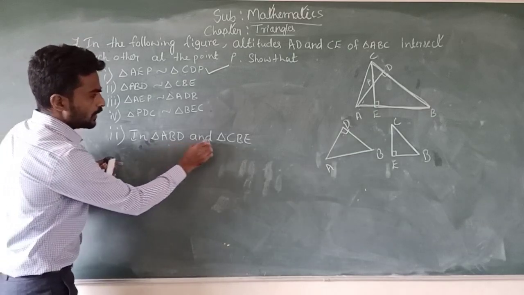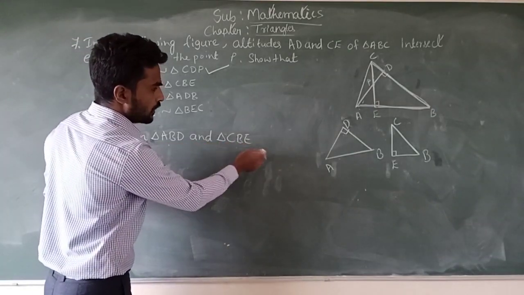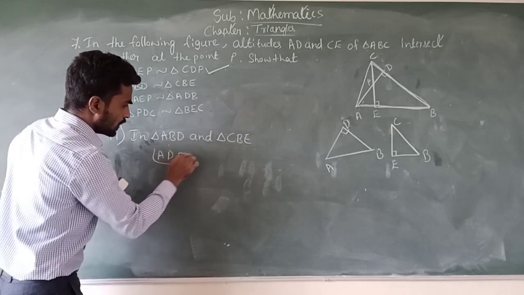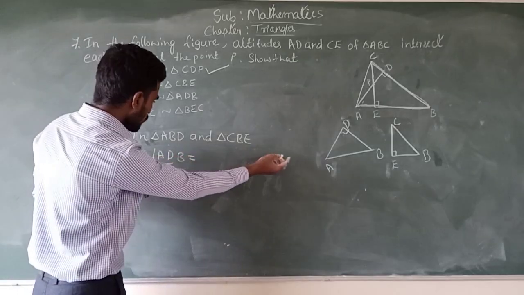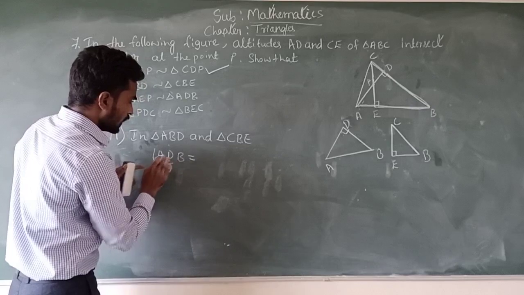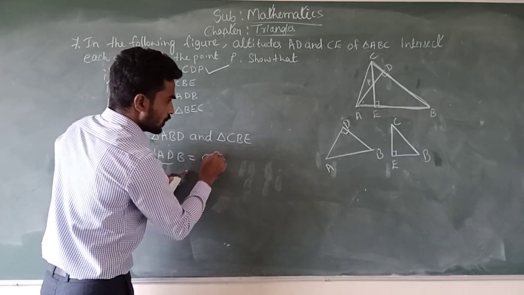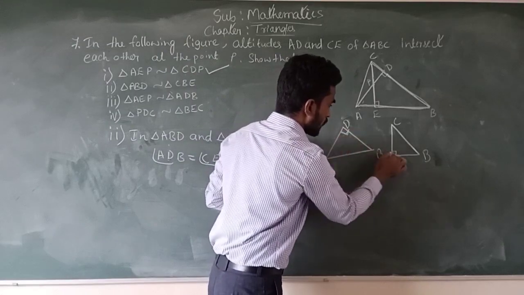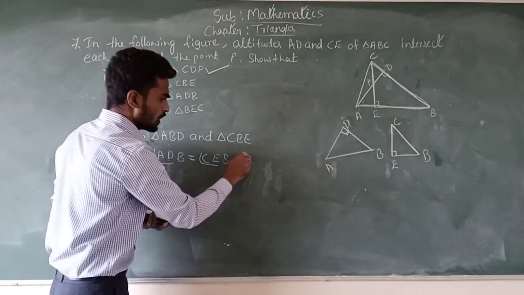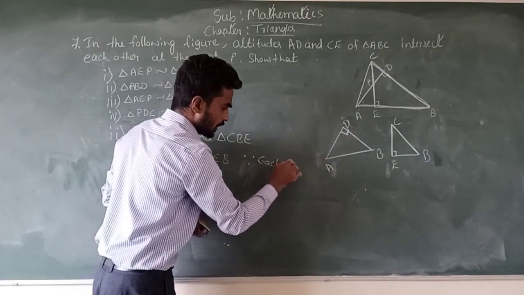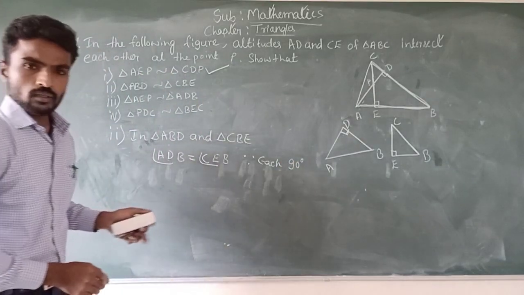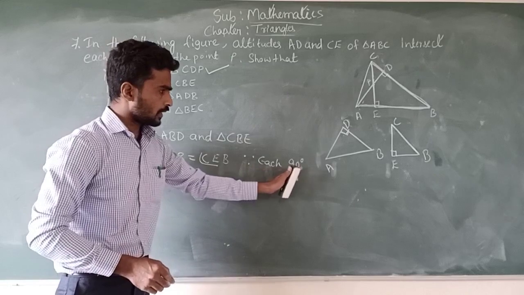In triangle ABD and triangle CBE, angle ADB is equal to angle CEB. That means this angle is equal to this angle, because each is 90 degrees. Perpendicular means they are having 90 degrees.